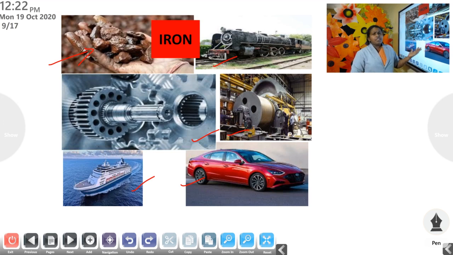And most of the things which we use in our home are made of iron. So iron is very important. We use iron for making all these things.